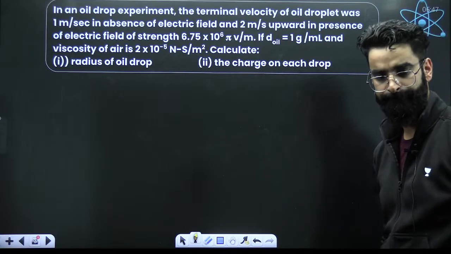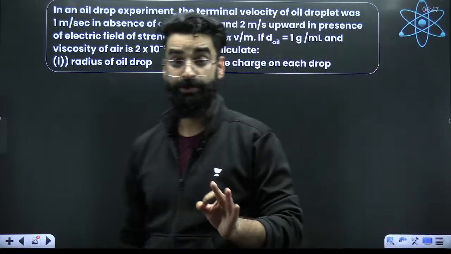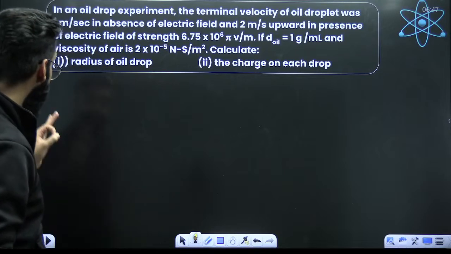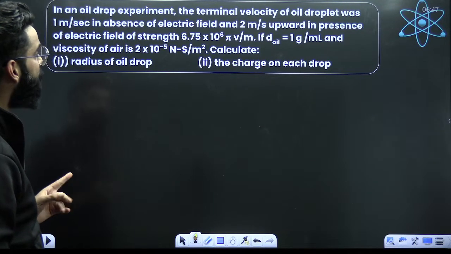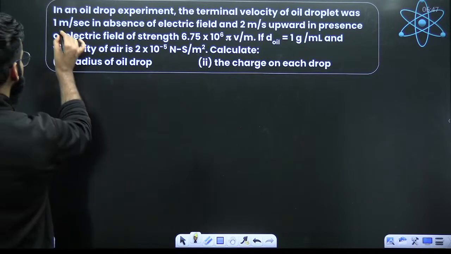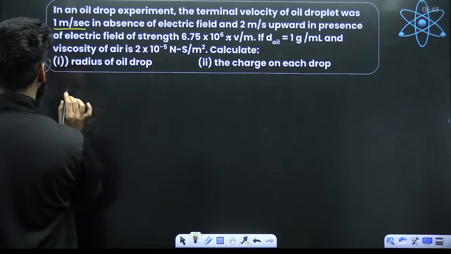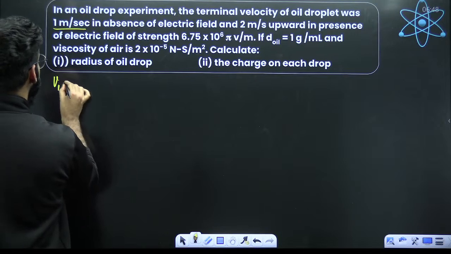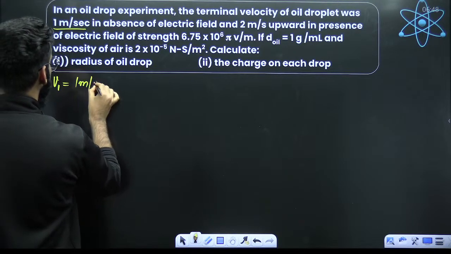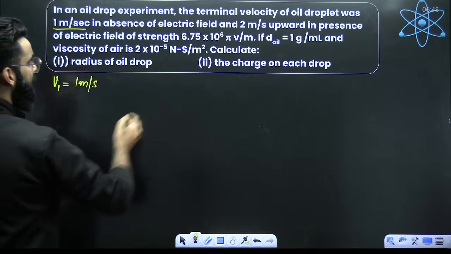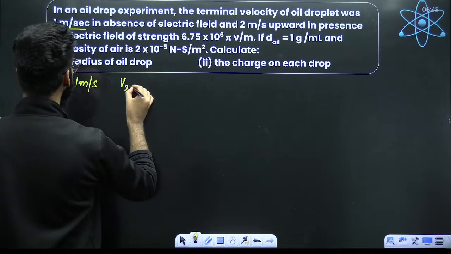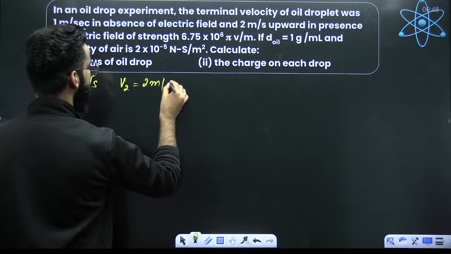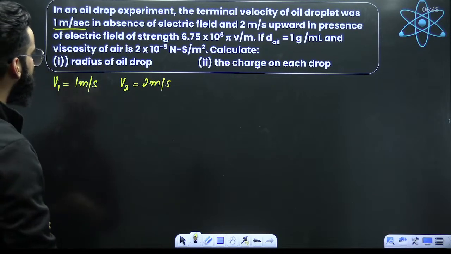Read this question carefully. As per this particular question, in an oil drop experiment, the terminal velocity of the oil droplet was this much in absence of electric field. So basically V1 is given, 1 meter per second in absence of electric field, and 2 meters per second upwards in presence of electric field. So V2 is given 2 meters per second in presence of electric field, right?